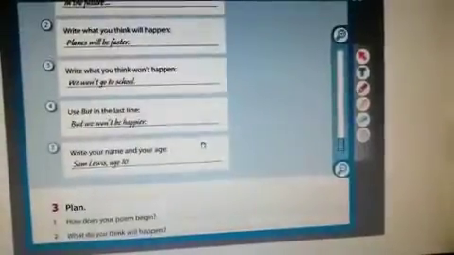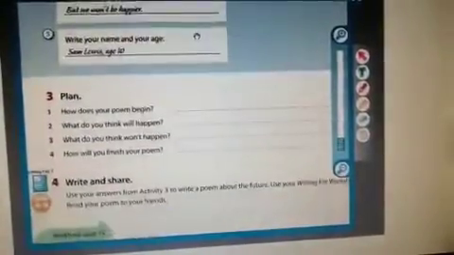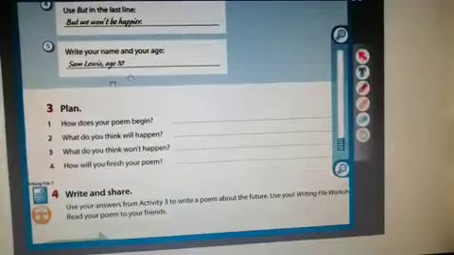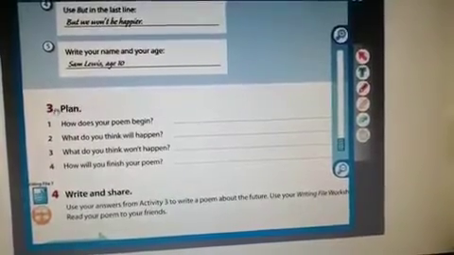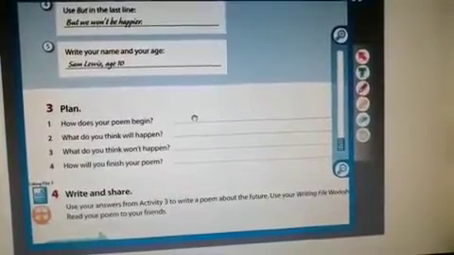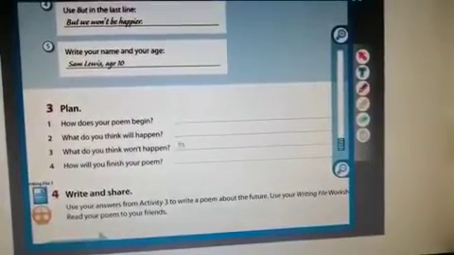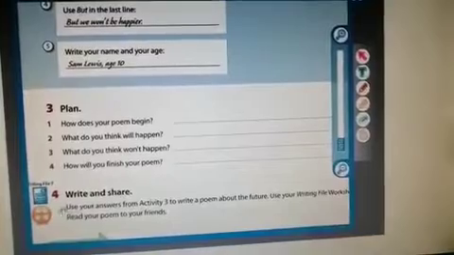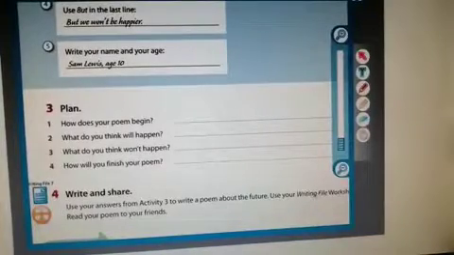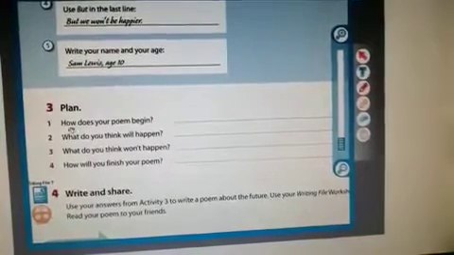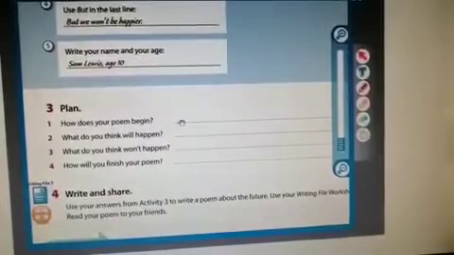And look at activity 3. In this activity, you are going to write your plan here, and you will use your plan in order to fill in the writing file worksheet. How does your poem begin?